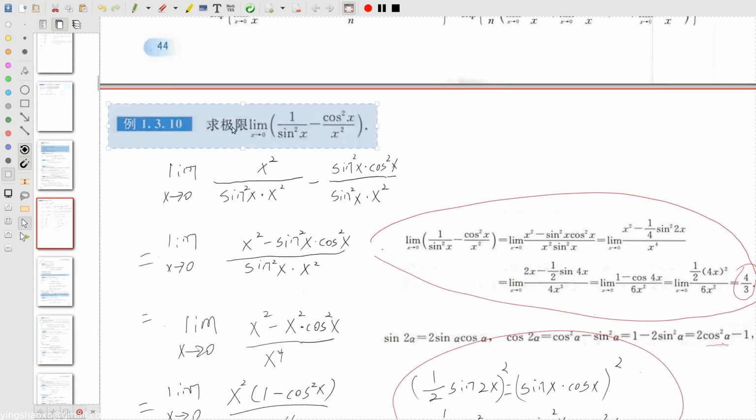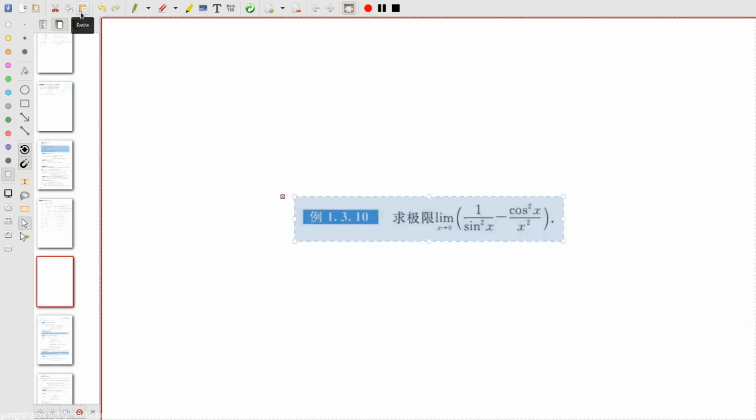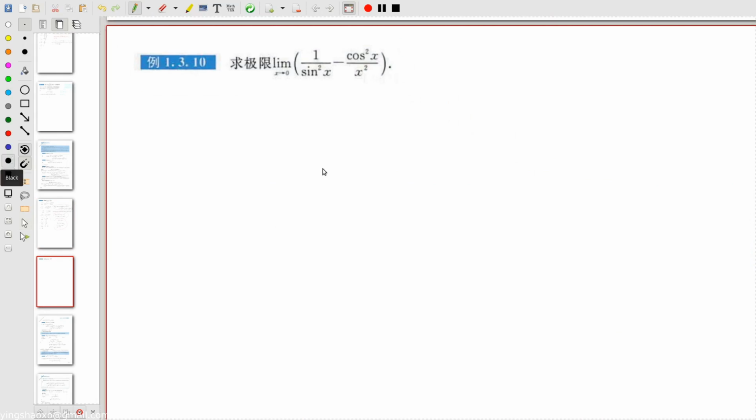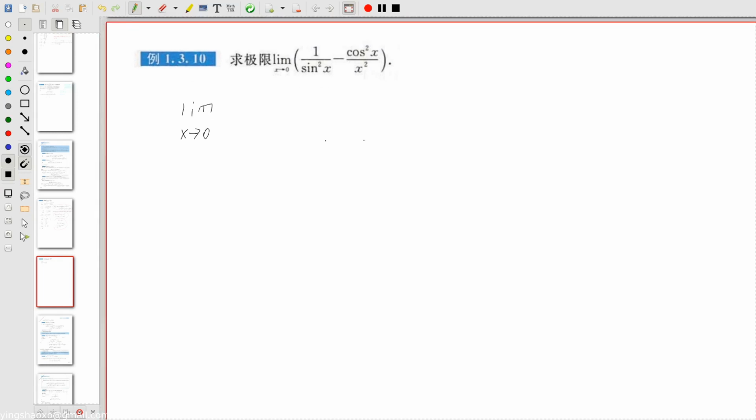But for now, I just want to copy this equation and start a new page. Paste the question here. We're going to try to solve this problem again totally by ourselves. Okay, let's get started. First, let me rewrite these equations for you. I should try to say something, right, as I write that equation.